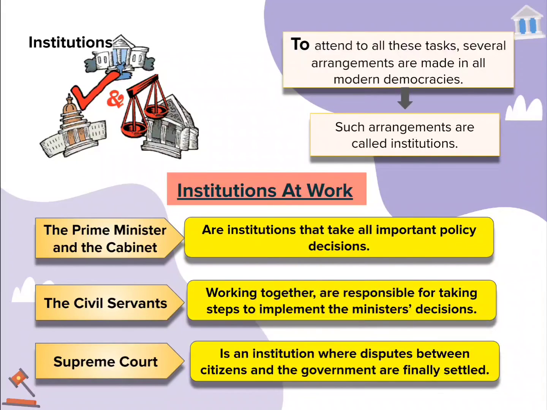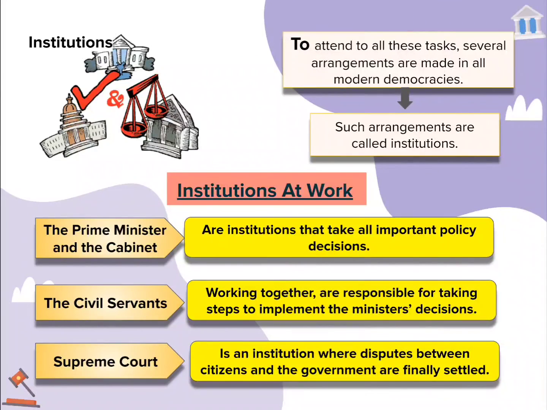There are civil servants, like as you guys recall, the first question I asked as a warm-up question, what is the full form of IAS and IPS? So these are all the civil servants of the government, है ना। So they work together and are responsible for taking steps to implement the minister's decision. Who are the ministers? Cabinet ministers.